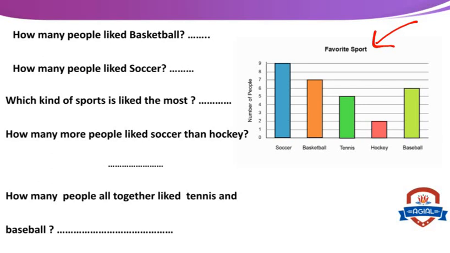A bar graph consists of a horizontal axis and a vertical axis. This is the horizontal axis and this is the vertical axis. Number of people and sports, favorite sport. Okay, this is sports.